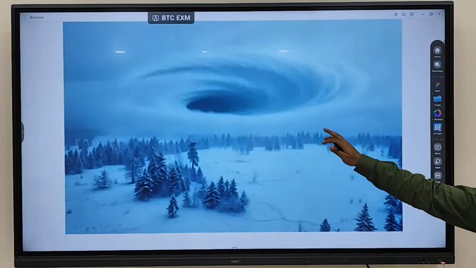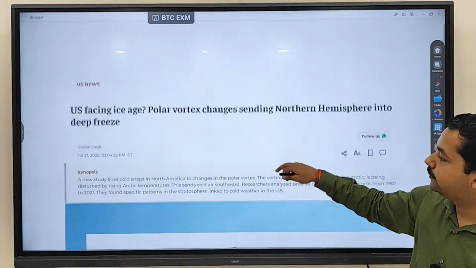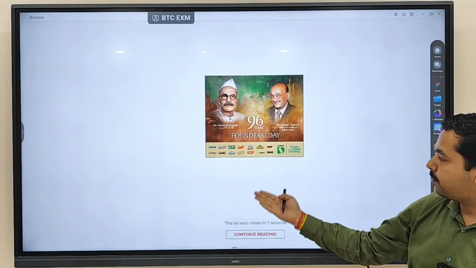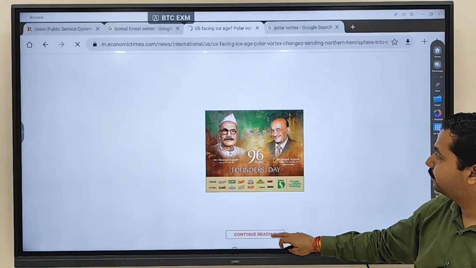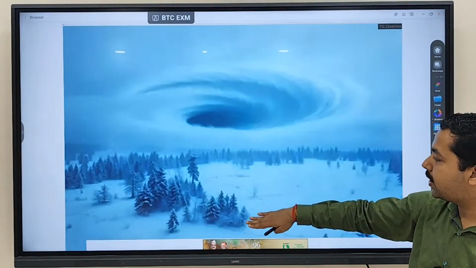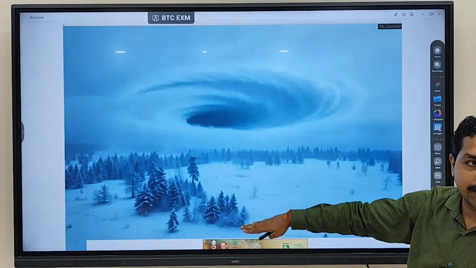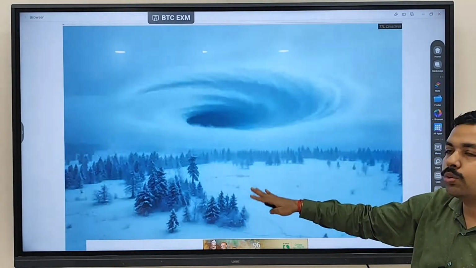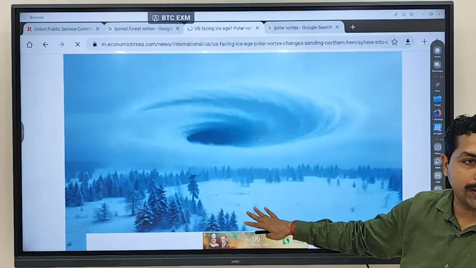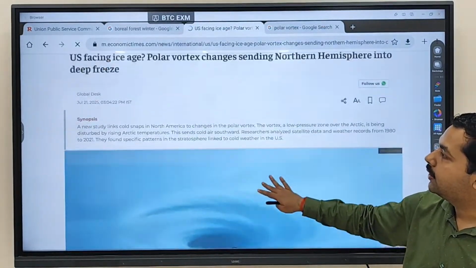So that is the reason why you see this news. You can see this is a figure it is showing where the winds are spinning in the upper atmosphere. What is happening at the surface? You are finding more cold wave conditions, more ice.